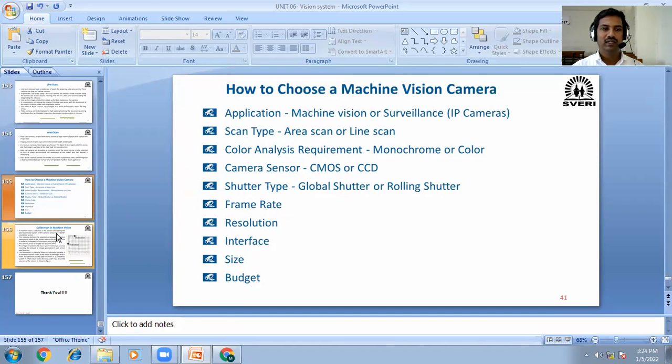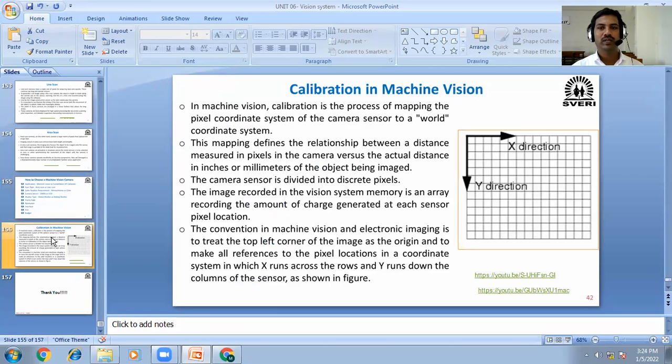And the last one is calibration in machine vision. How we can calibrate the machine vision. Calibration is the process of mapping the pixel coordinate system of the camera sensor to a world coordinate system.